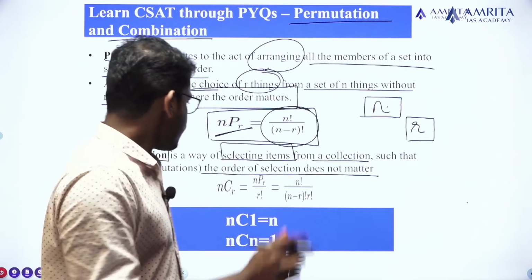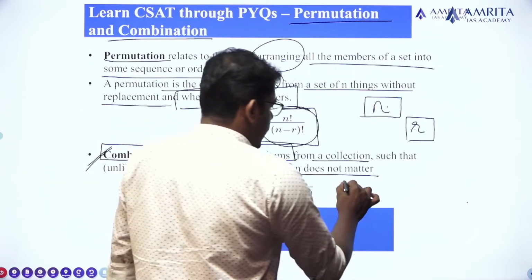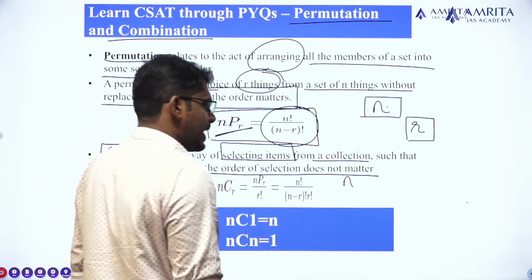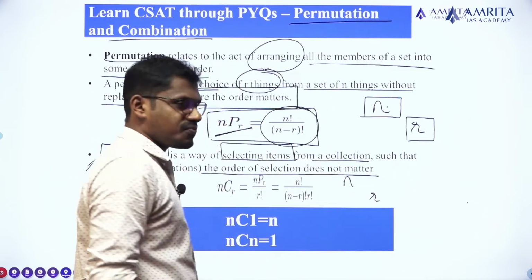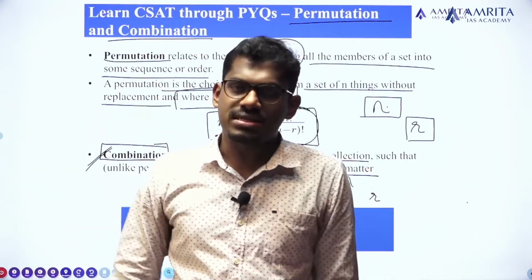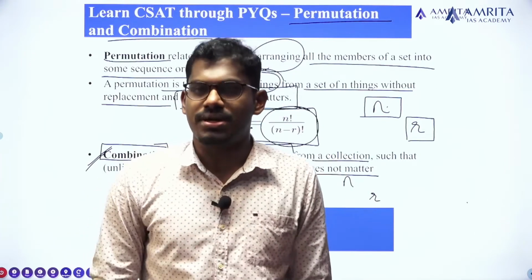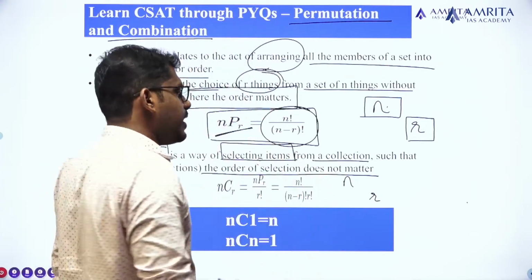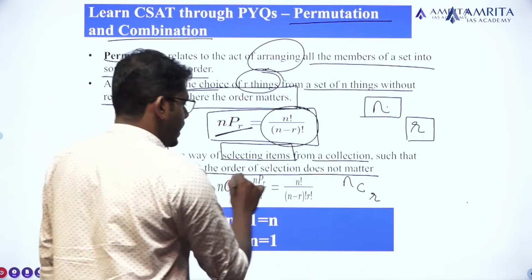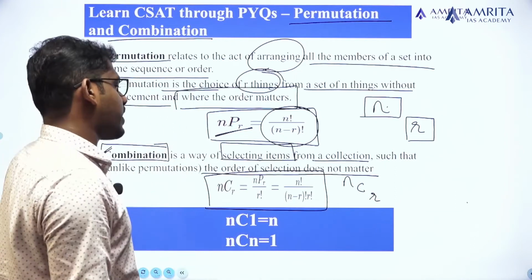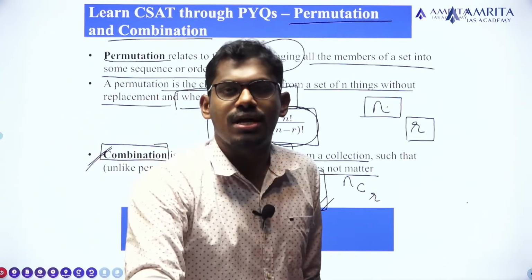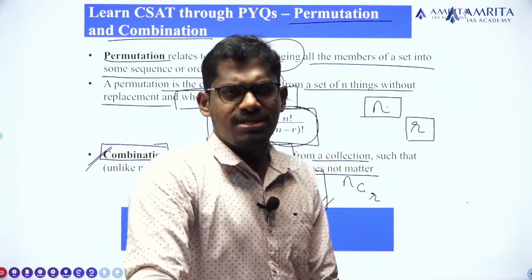Clear? Okay. If the set contains a total of n elements, and out of these n elements we are selecting r, that is, there are n number of players and we are selecting just r players, then the combination can be expressed as nCr, and the equation for nCr is equal to n factorial divided by (n minus r) factorial into r factorial. So this is a basic idea.